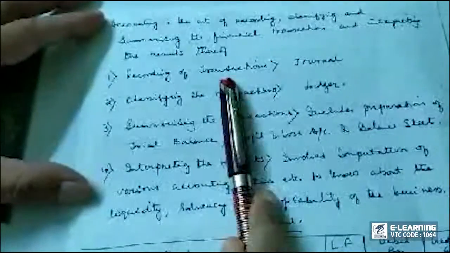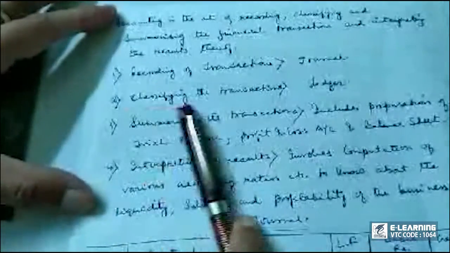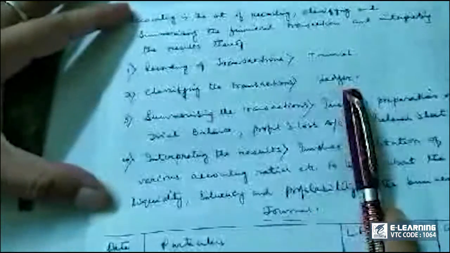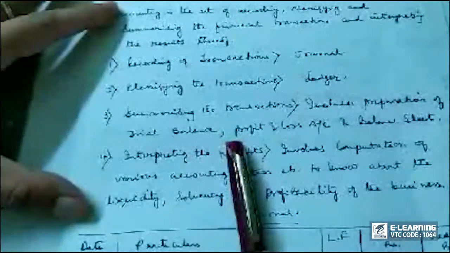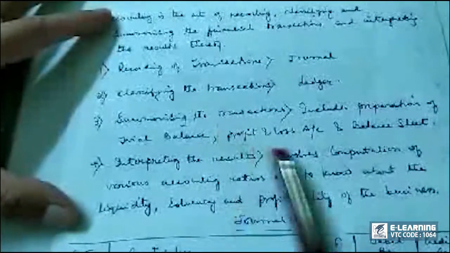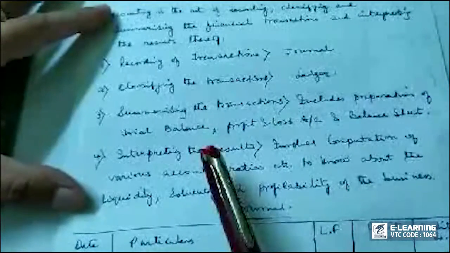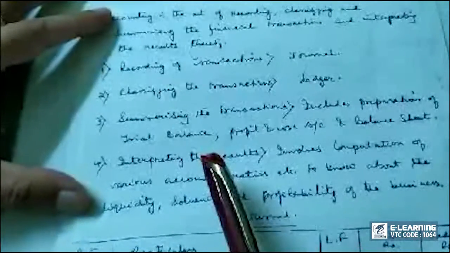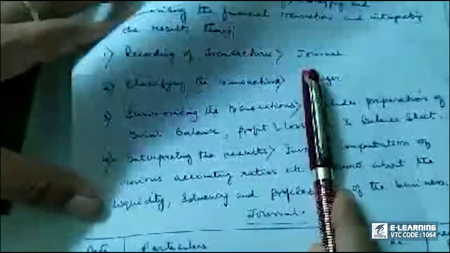Now, recording of transactions is done in the book called journal. Classifying, the transactions are recorded in ledger, and summarizing the transactions includes preparation of trial balance, profit and loss account and balance sheet. These profit and loss account and balance sheet together are called final accounts. These are prepared at the end of the year, at the last day of the financial year or accounting year. We will study all these things step by step, but first recording of transactions in journal